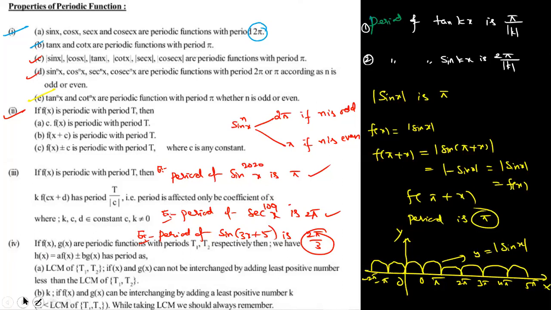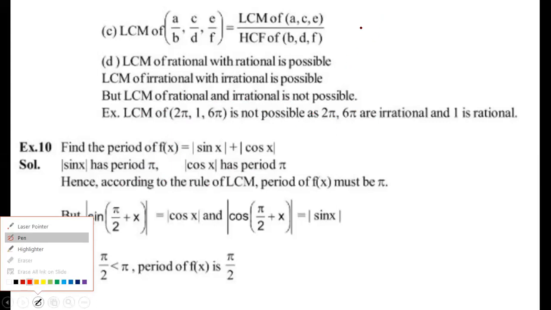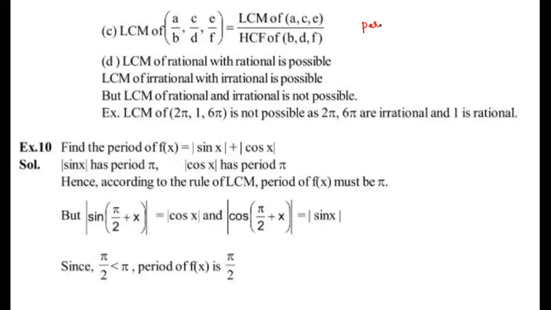Next, these are very important examples. I'm choosing one example. Get ready. Dear students, find the period of sin 2x minus cos 3x by cosecant 7x plus cot x, like that is given.